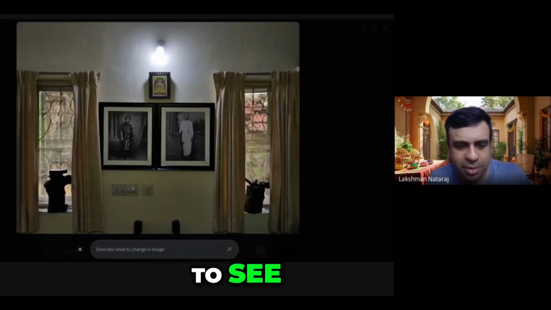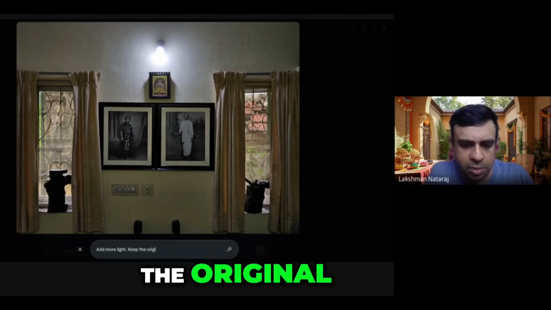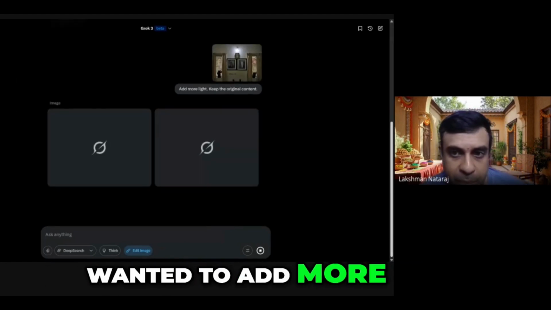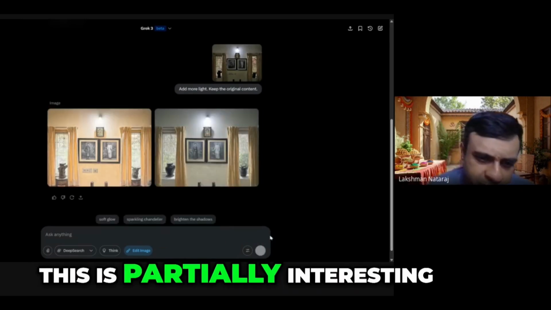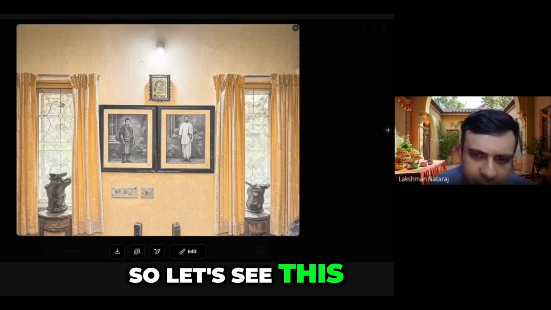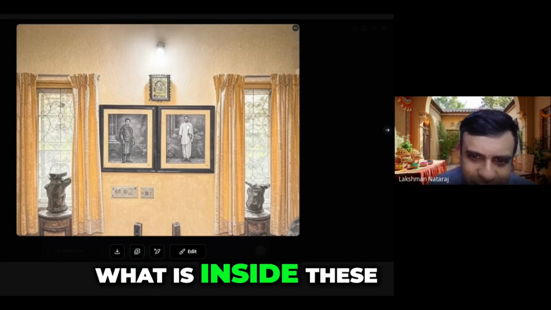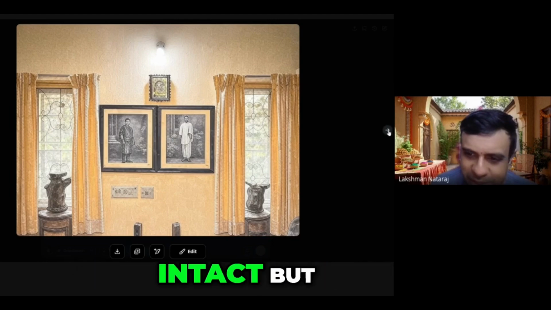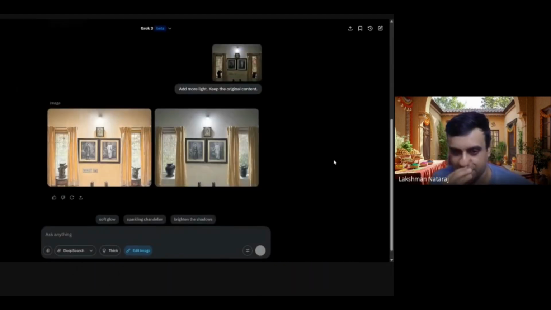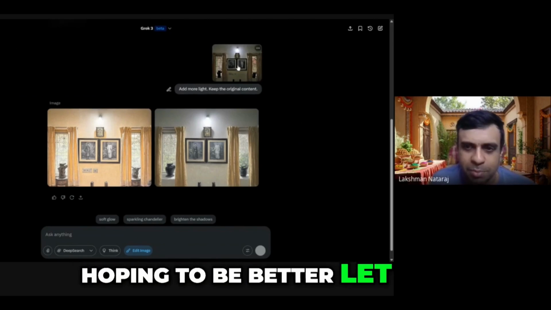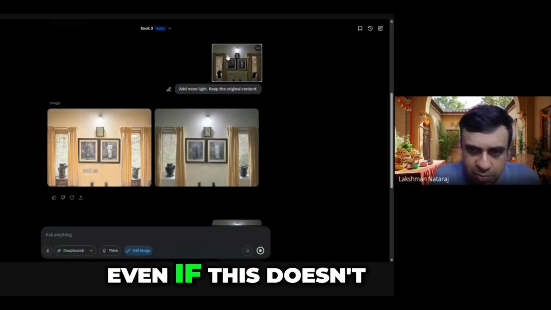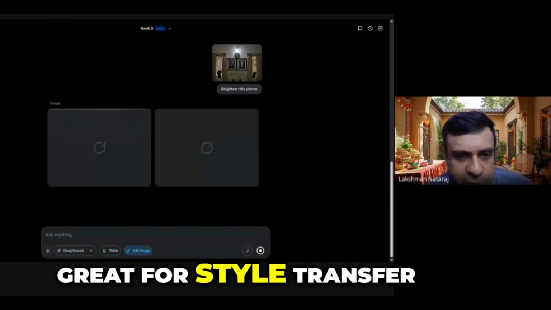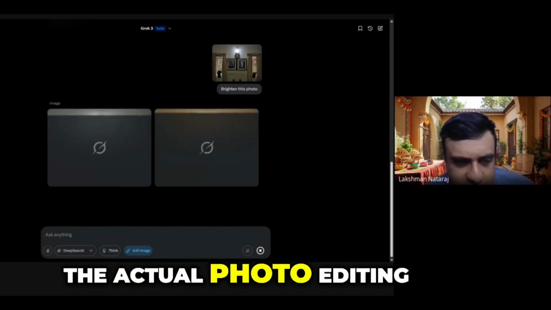So let me try to see, add more light, keep the original content. Let's see if this does anything. So I just said keep the original content. I just want to add more light to this photo. That's it. This is partially interesting. So let's see. It's funny how it's changed what is inside these photos. So these are completely not what it is. Some of the other details are still intact, but I was hoping it to be better. Let me just even say brighten. Even if this doesn't work, then you can just say that this could maybe be great for style transfer like things, but not the actual photo editing.